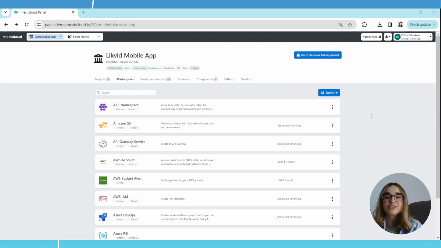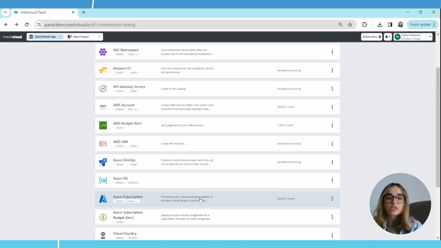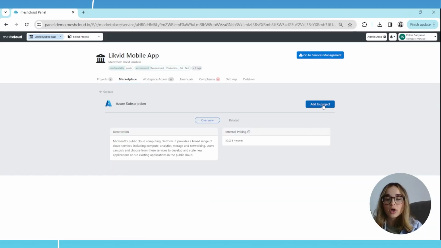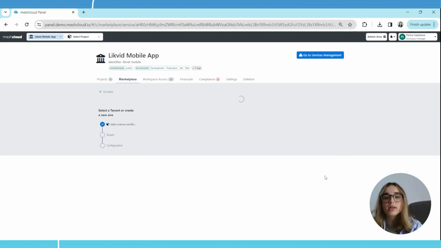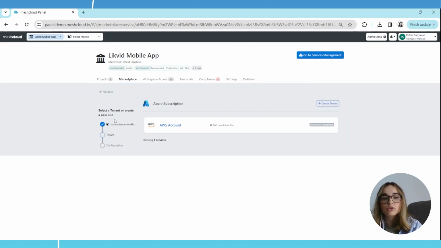So yeah, and also adding a platform, as I show, is just one click. For example, you add an Azure subscription, as I showed, check these details, add to project, choose an existing one or create a new one, and the guidance on your left helps you on all your steps to find out what to do next and what it is about.